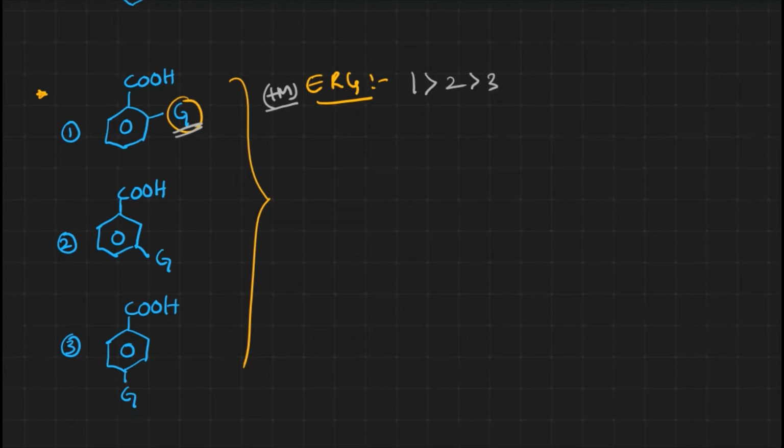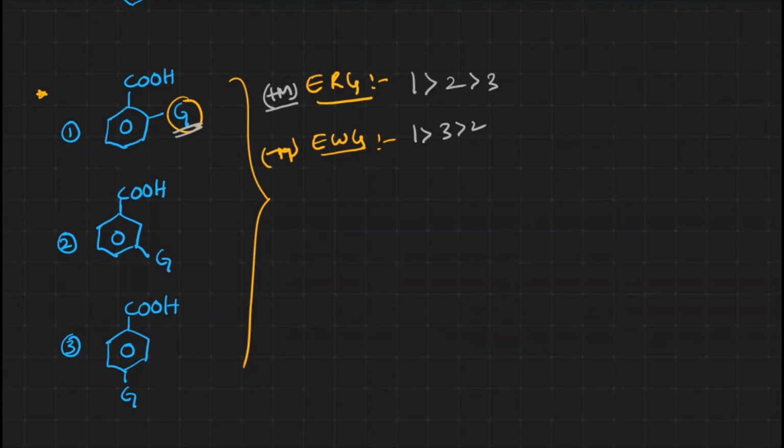Let us assume these groups are electron withdrawing groups, that means minus M groups. If it is a minus M group, what should be the acidic order over there? Generally, we think electron withdrawing groups, meaning minus M groups, will show their effect at the first and third positions, and the mesomeric effect will be more at the para position. So we may think the third one is the most acidic one, but that is not the case. The first one is the most acidic, followed by the third one, followed by the second one.